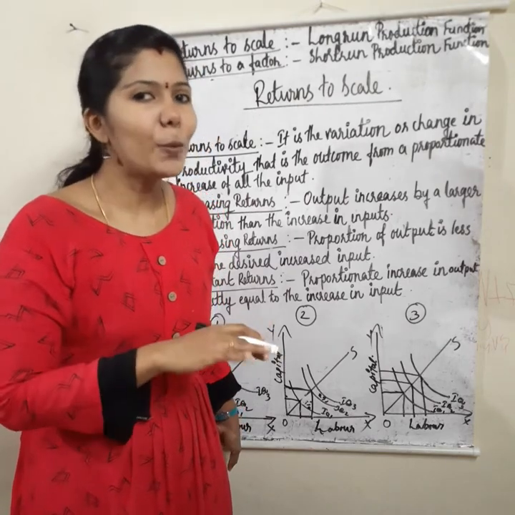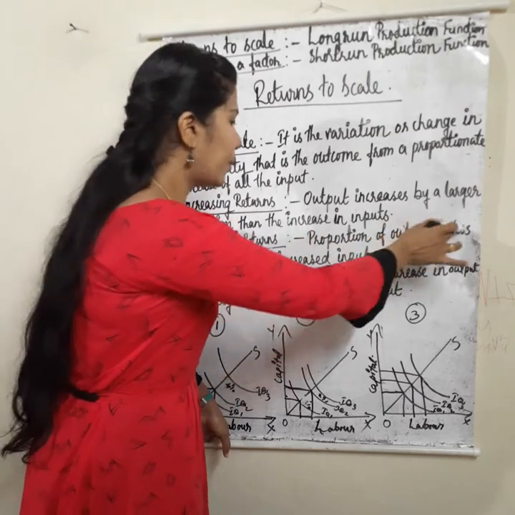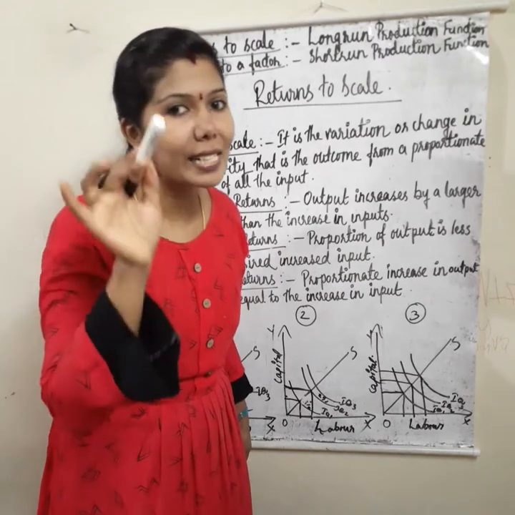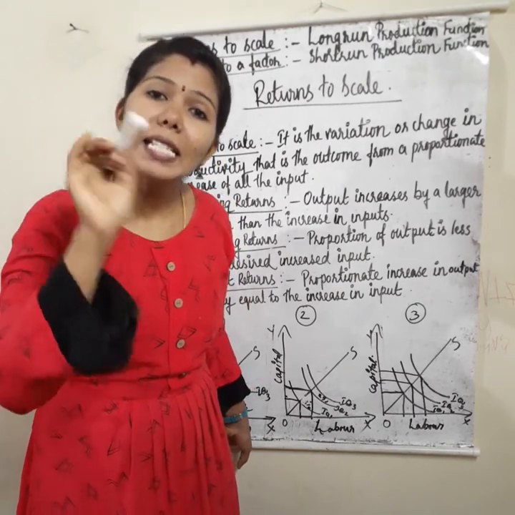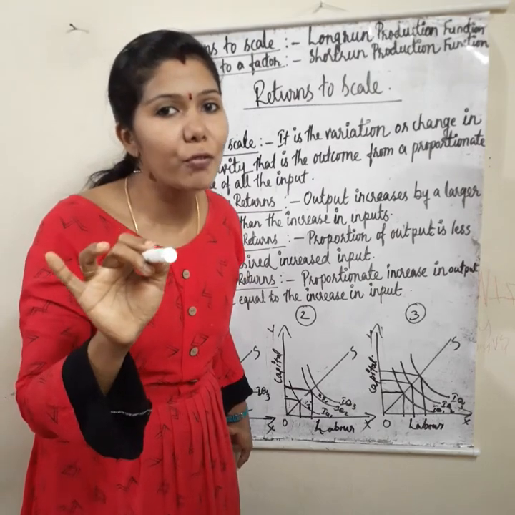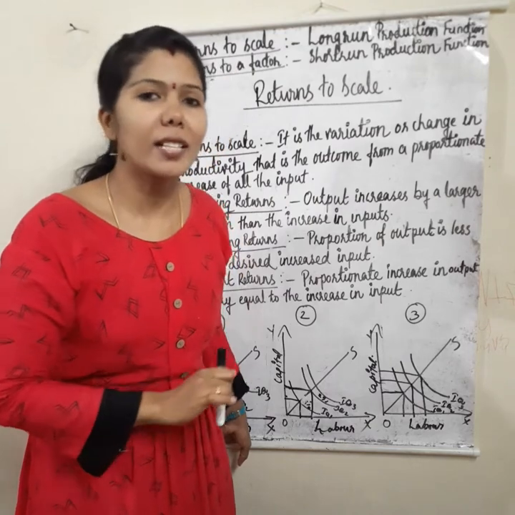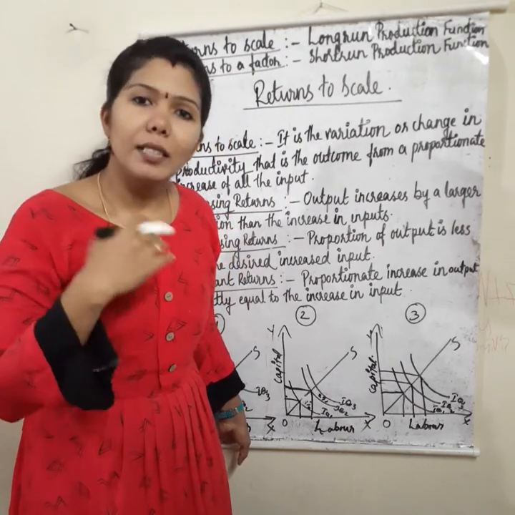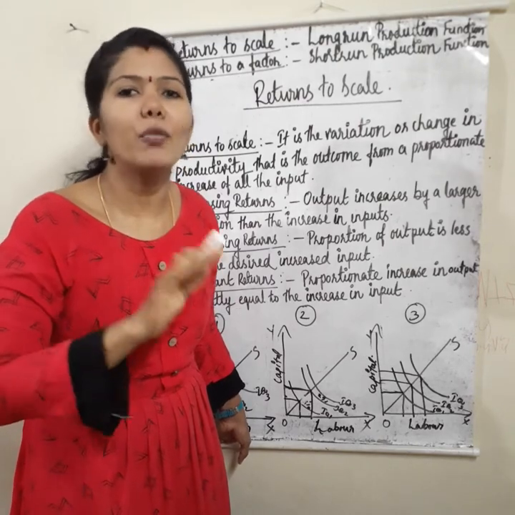That is decreasing or diminishing returns. Input increases by 3%, output increases by less than 3%, 2 or 1 like that.